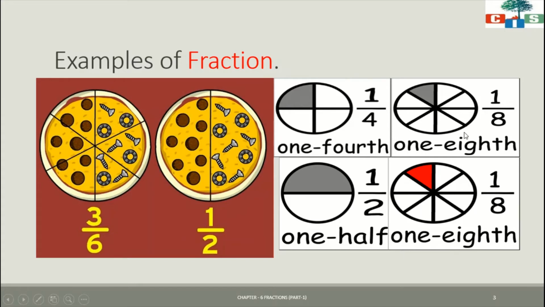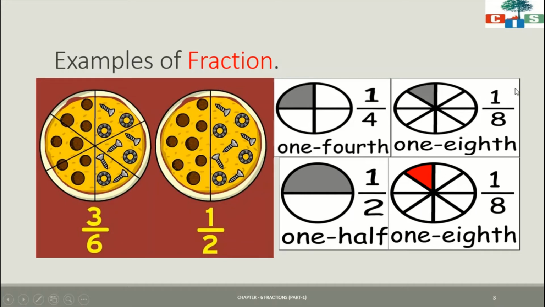Similarly here, this circle is divided into 8 equal parts and one part is shaded with blue color. So 1 upon 8. We can write it as 1/8. Similarly, this full circle is divided into 2 equal parts, which I will write as 2 in the denominator. And how many parts are shaded with blue? One part is shaded with blue. So, half the circle is shaded. So the fraction is 1 upon 2.